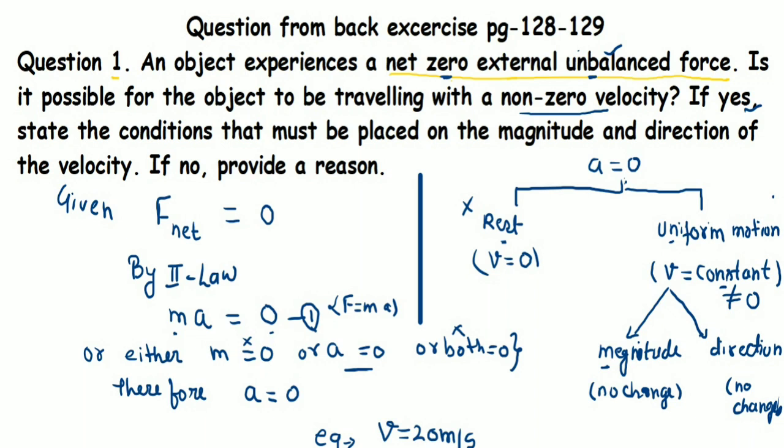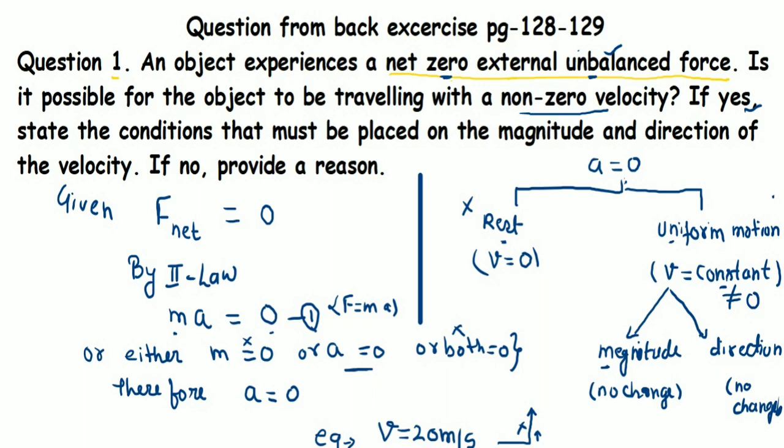Students, this is a very important term in this question that we should understand. For example, if the object has a velocity of 20 meters per second that is fixed, and the object is moving with uniform motion, the velocity will remain 20 meters per second. In every second it moves 20 meters and it will not change its direction.